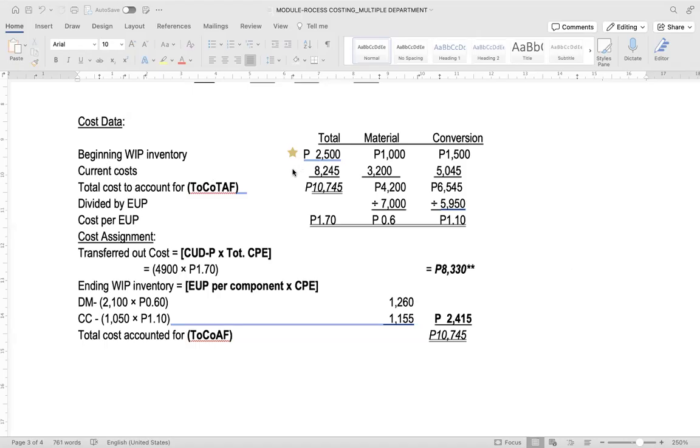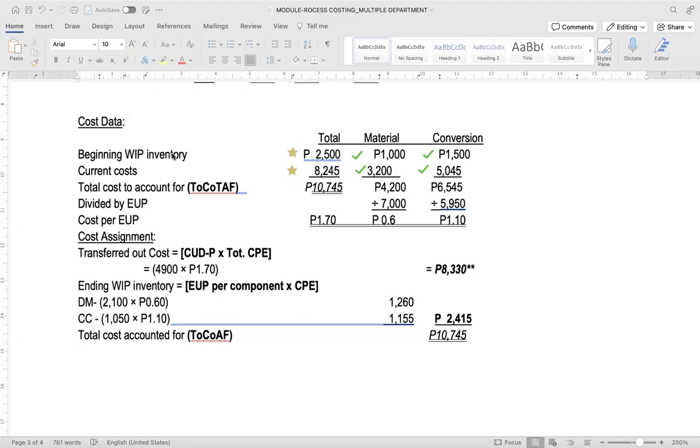The current period cost is 8,245. In total, the material current period cost amounted to 3,200 and 5,045. These are given in the problem, while the beginning work in process inventory amounts to 1,000 and 1,500 for material and conversion costs respectively.